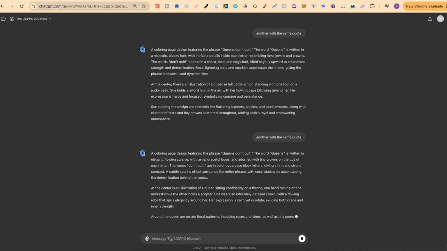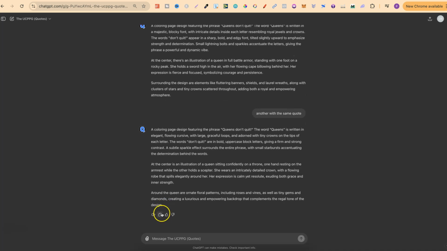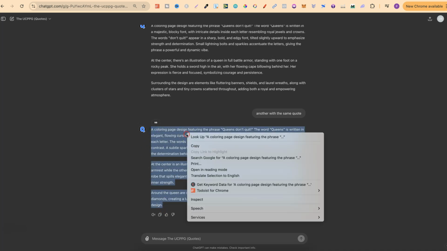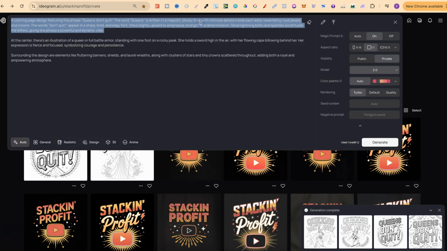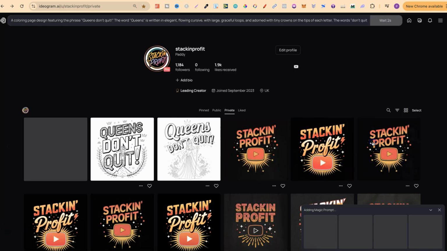Now the good thing about this prompt generator, once you've found a style that you like, you can use that on all of your pages, which means the whole book is going to be congruent. And then we can actually take that prompt, convert it into a colouring book cover prompt as well with my new generator, which is going to be released this Friday. Let's click generate, and then we're going to take a look.